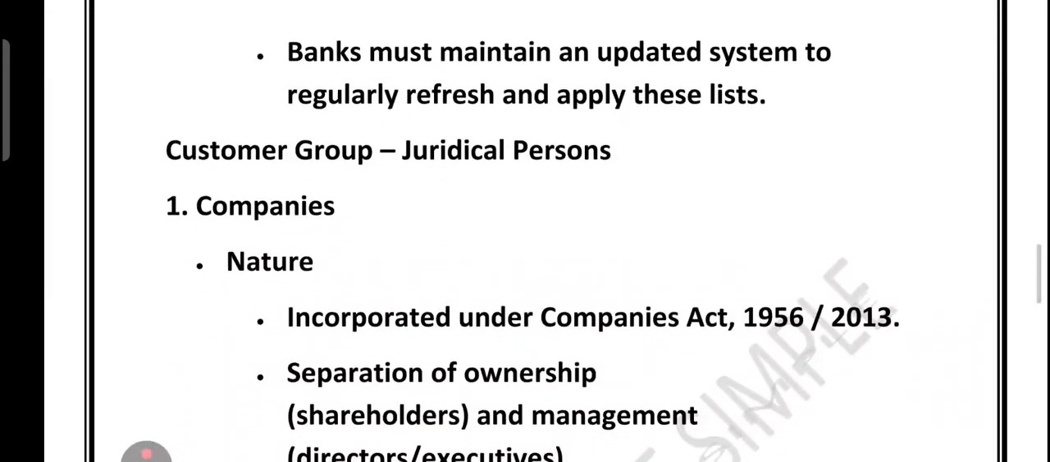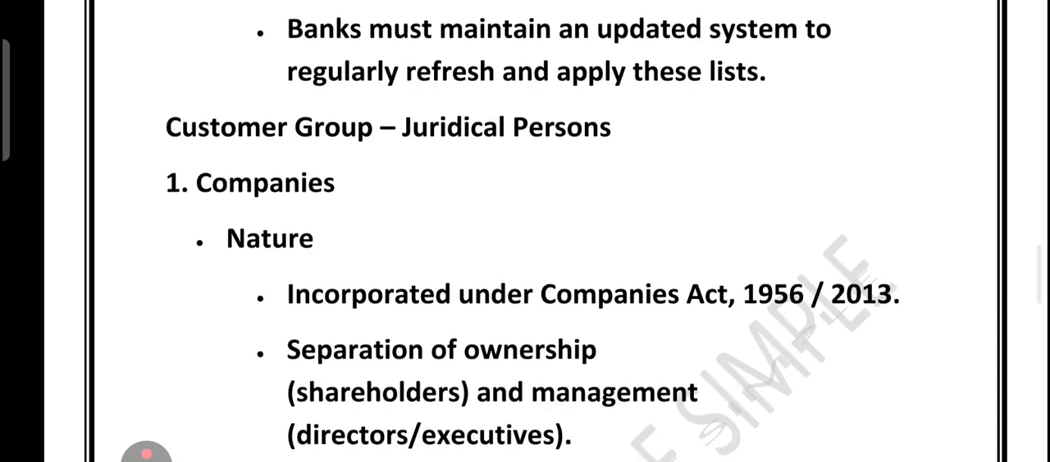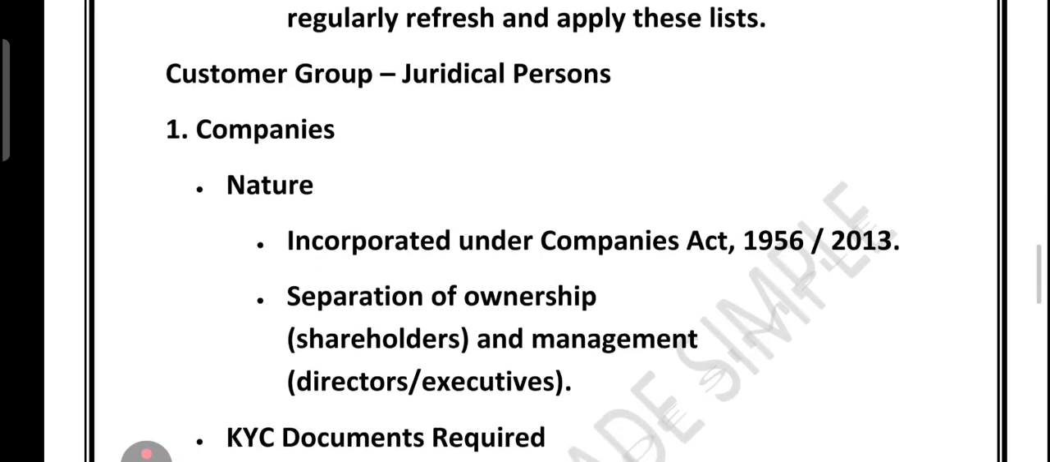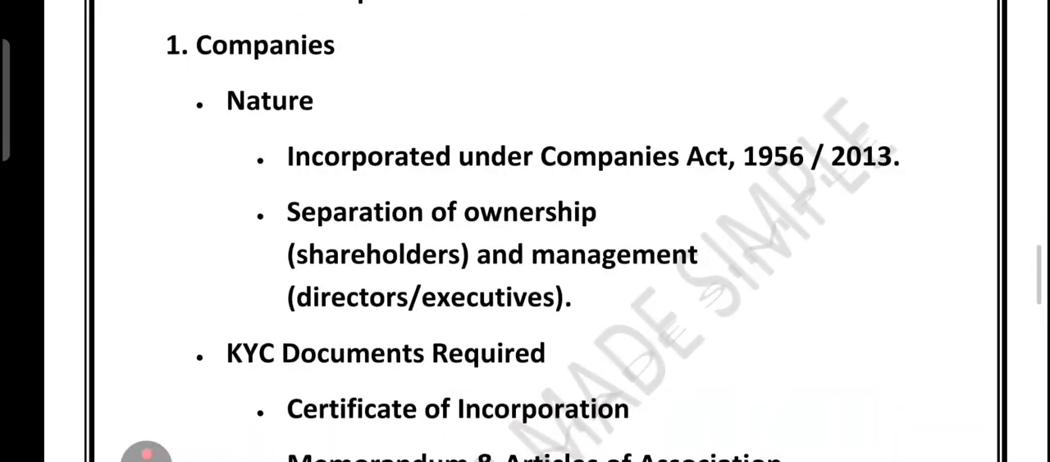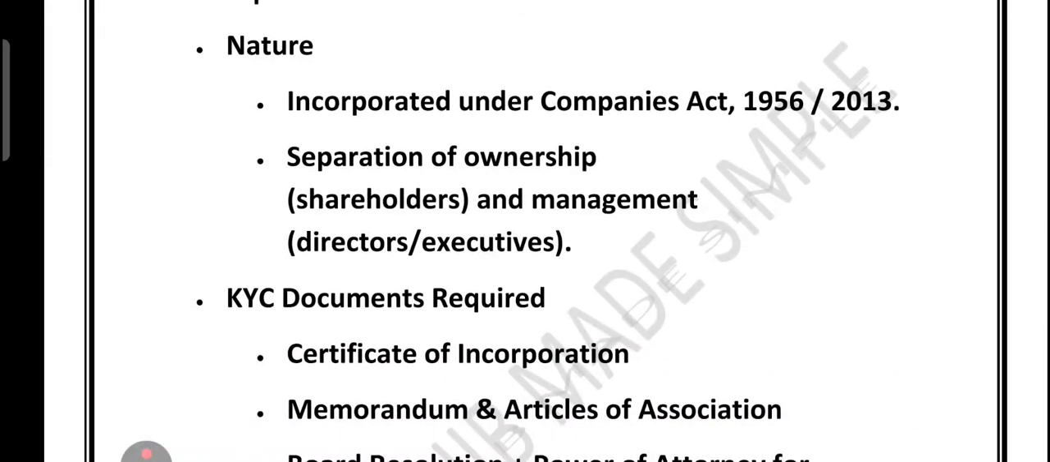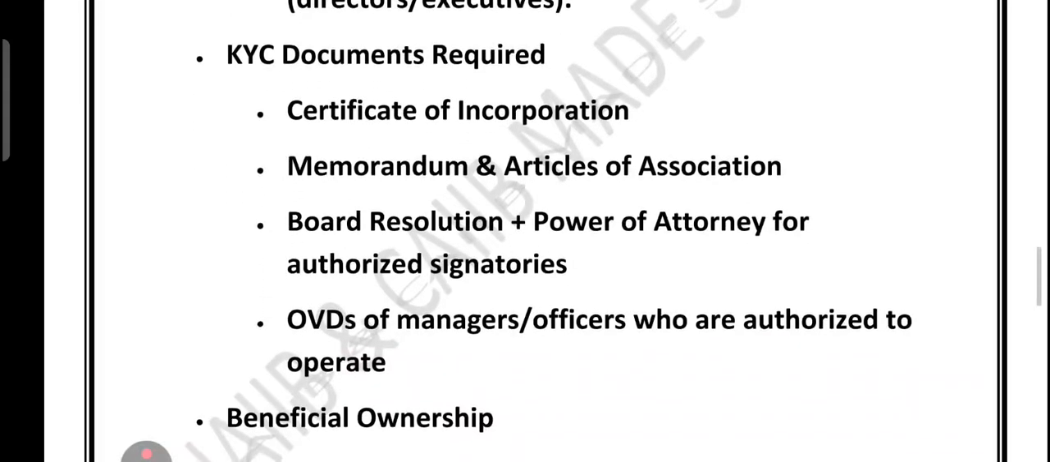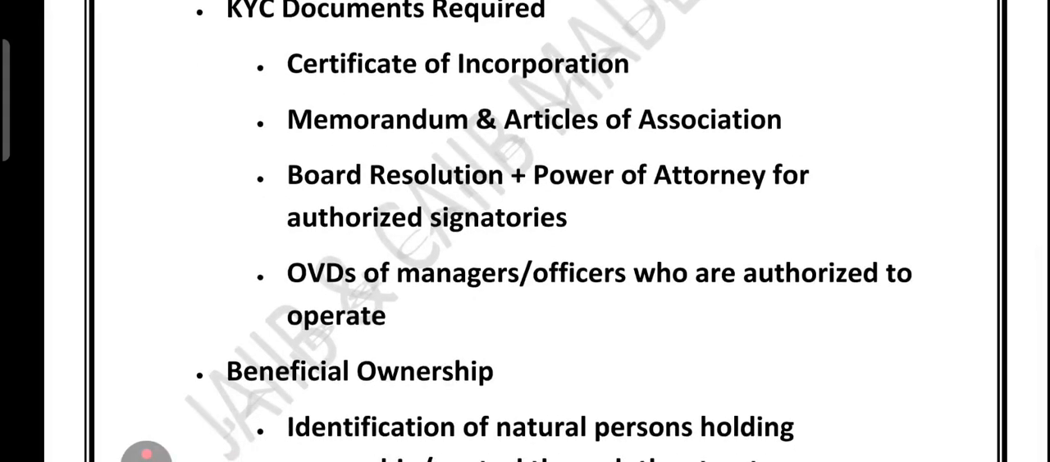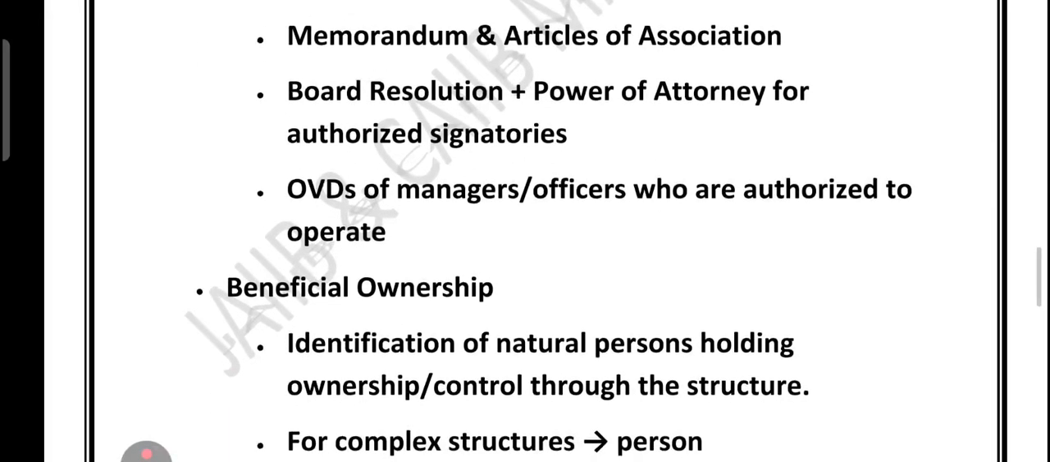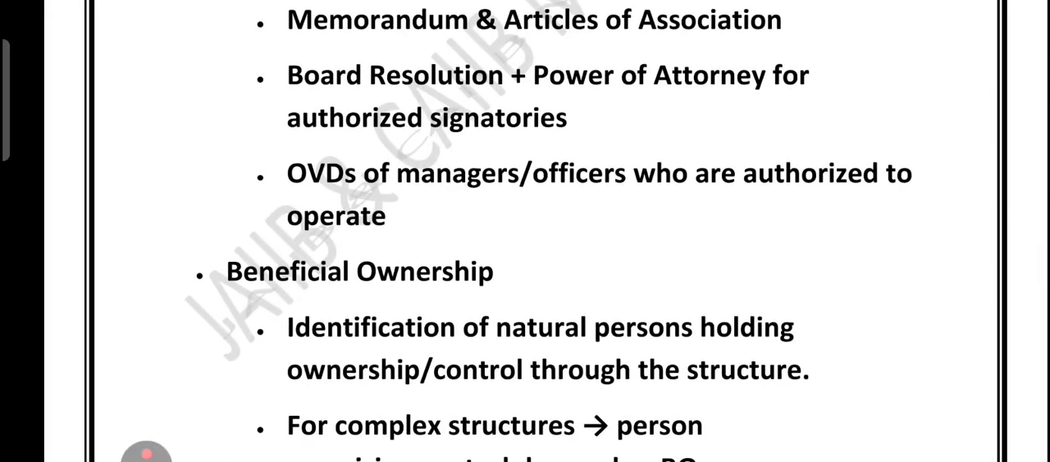Now friends, let's talk about the companies group. Let's discuss the company group under KYC, focusing on juridical person. So companies are incorporated under the Companies Act 1956 or 2013, with the separation of ownership and management. What are the KYC documents required? COI, Certificate of Incorporation, MOA, AOA, board resolution, power of attorney, right? OVD of the manager and officer authorized to operate.